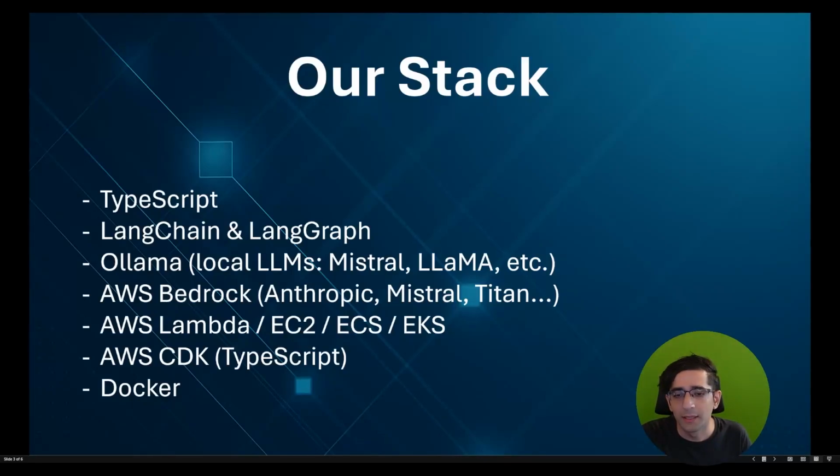So we'll be deploying in AWS Lambda to show how to do it serverless. Then we'll also use EC2, ECS, and EKS to deploy agents and to have agents working in the cloud. We'll be using AWS CDK to deploy each of these stacks, and along the road we'll be using a lot of services meant for AI that AWS has to offer. So most of these services will cost money, so if you do follow along, note that it can incur cost. We won't be doing things that cost too much money, but it is something to note of.